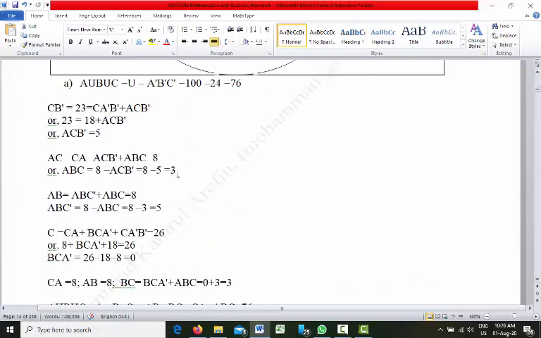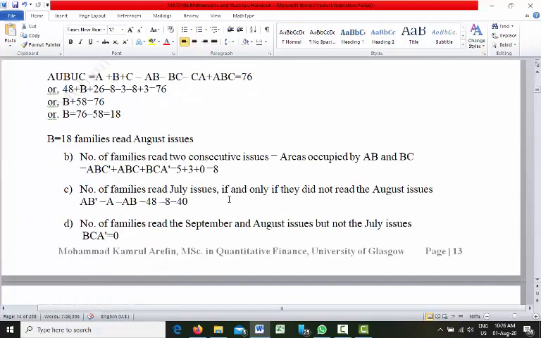Now if you solve it, the value of B is 18. So that's the answer of the first question. That means 18 families read August issues.